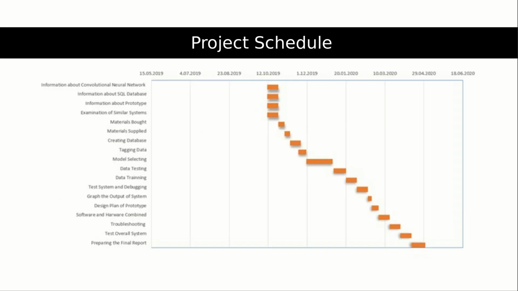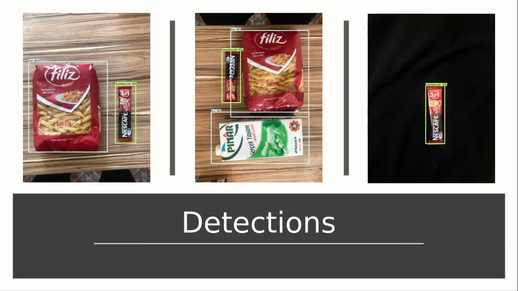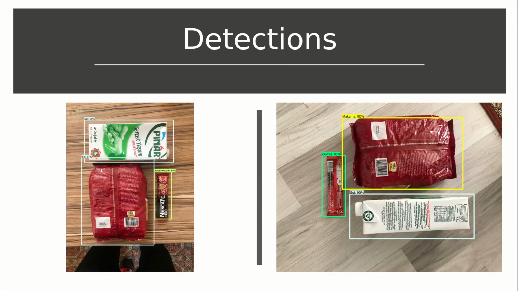All operations are ready as we planned at the beginning of the project. The only process we will do is to restart the training with a new dataset and fix the problems. And here are our detections. We see the background problem clearly here. Finally, our sample video is here.